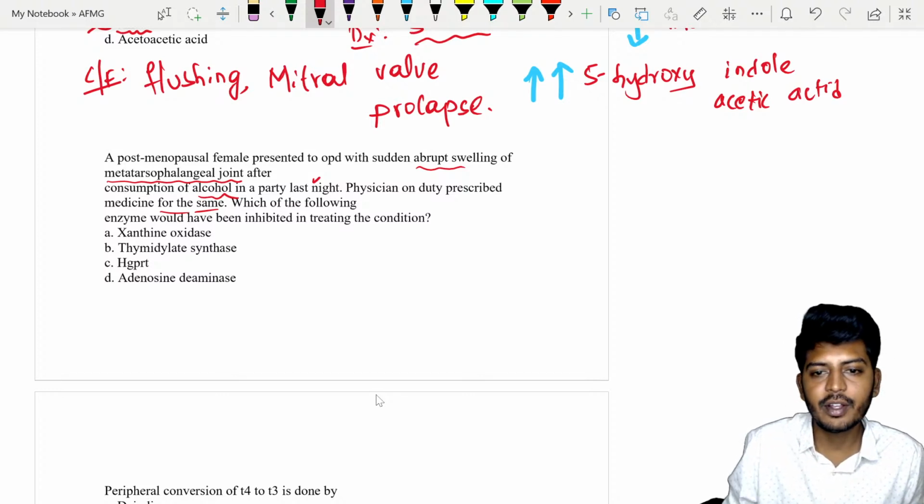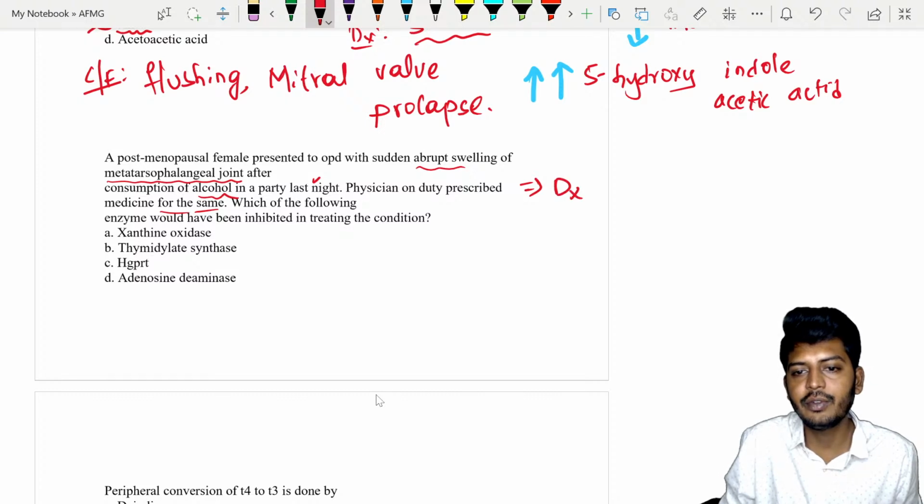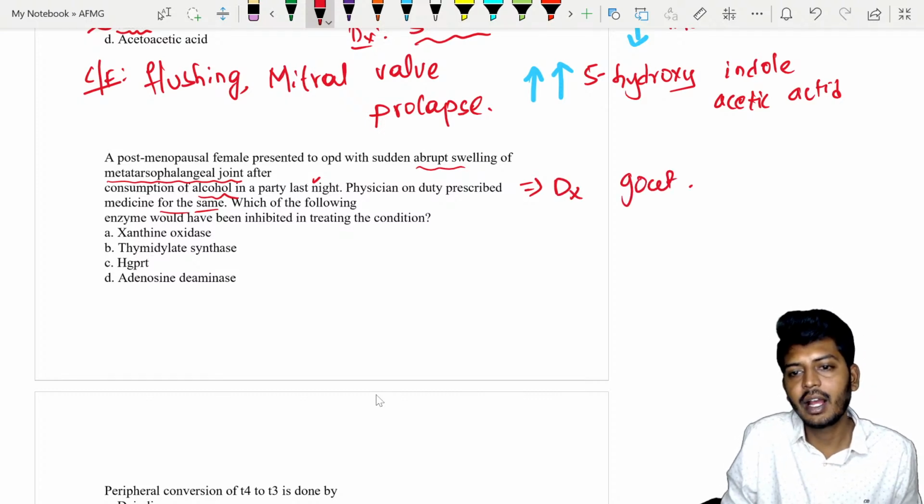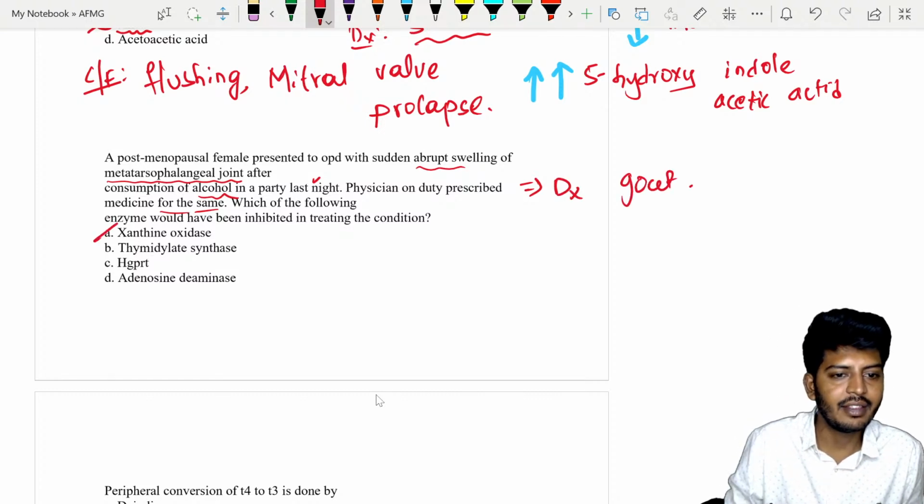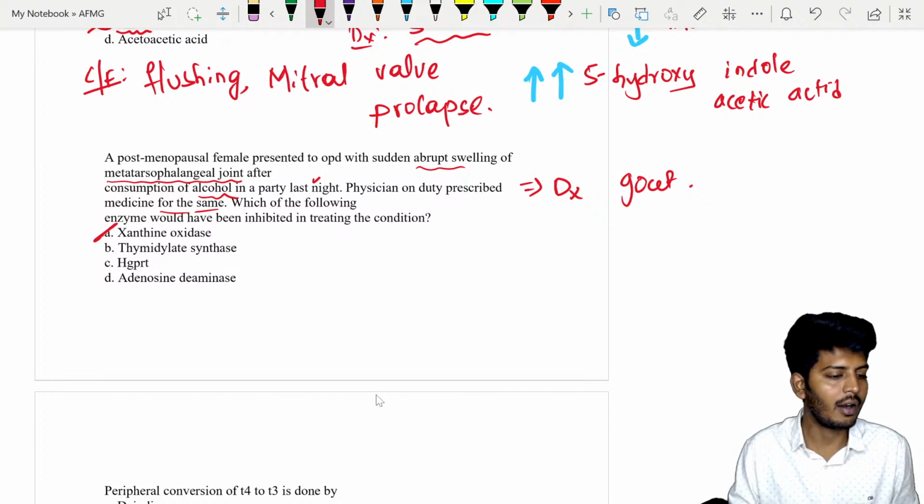First we need to make a diagnosis. What is the diagnosis? She is having gout. So what is the answer? Xanthine oxidase, okay?